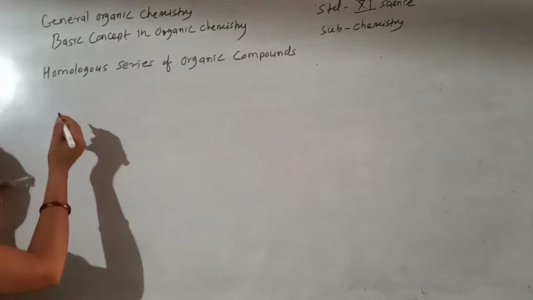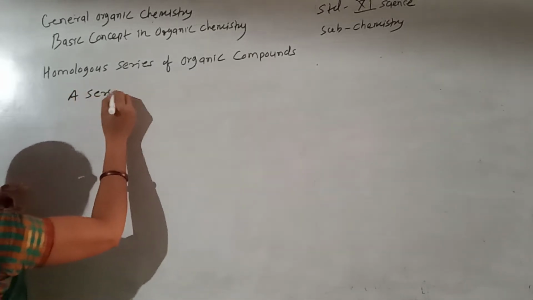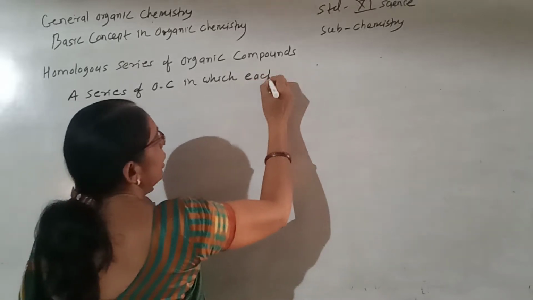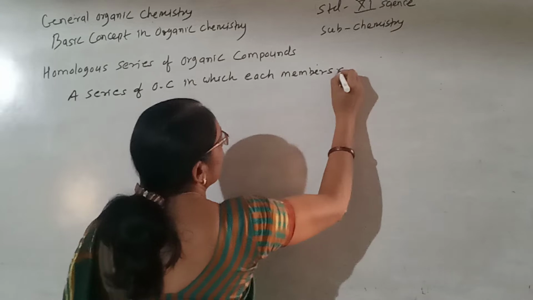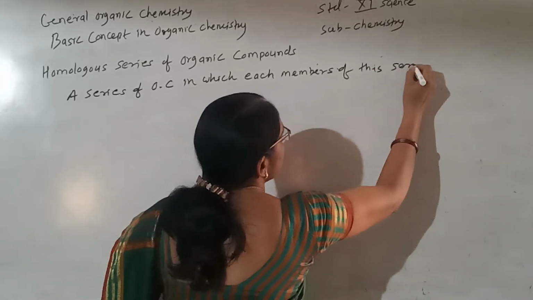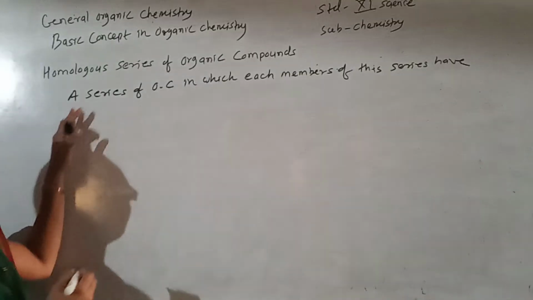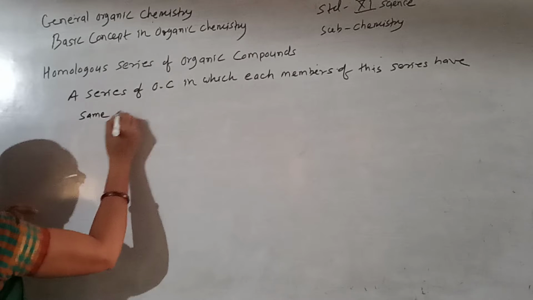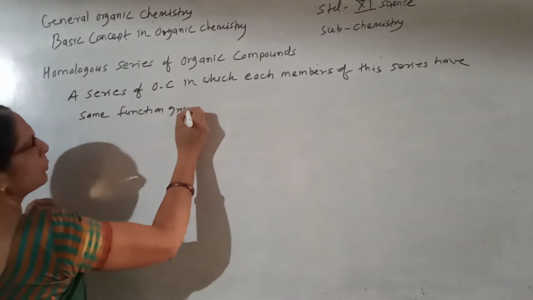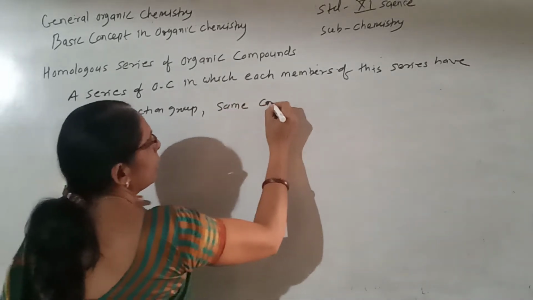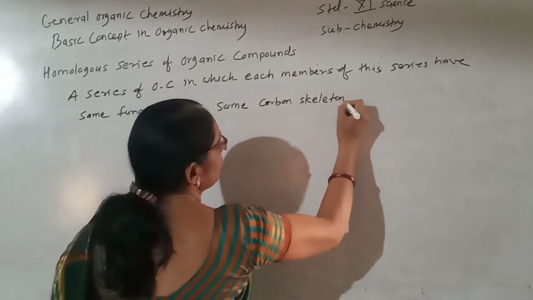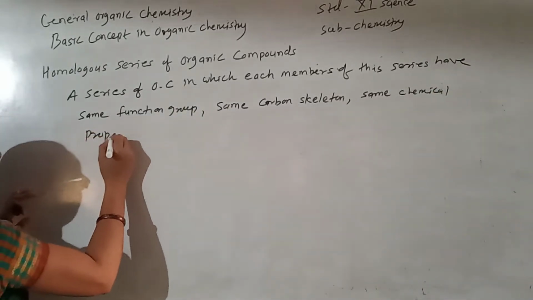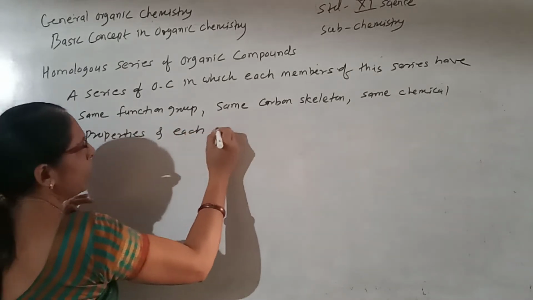A homologous series is a series of organic compounds in which each member of this series has the same functional group, the same carbon skeleton, and the same chemical properties.